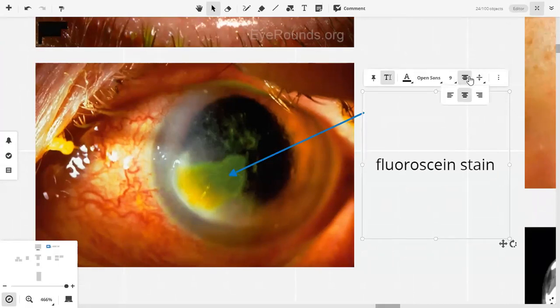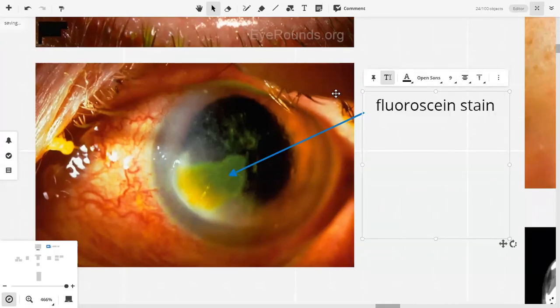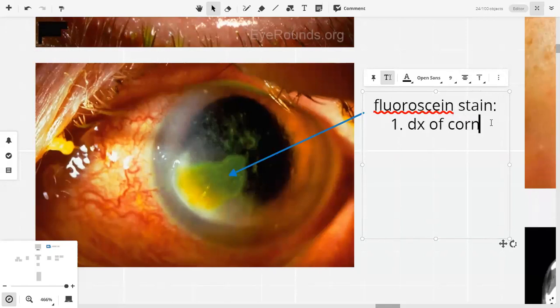Fluorescent stain will appear to you yellow, sorry, greenish yellow. So this is how it should appear. Why do we use fluorescent stain? For diagnosis of corneal ulcers, yeah. For diagnosis of corneal ulcers, that's good. कहता क्या है ये stain?